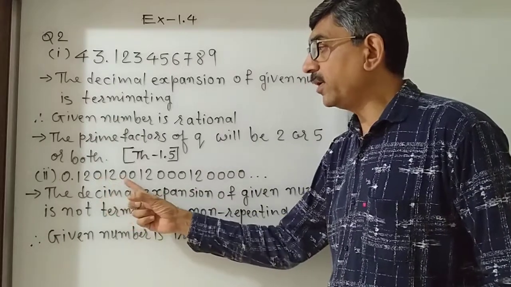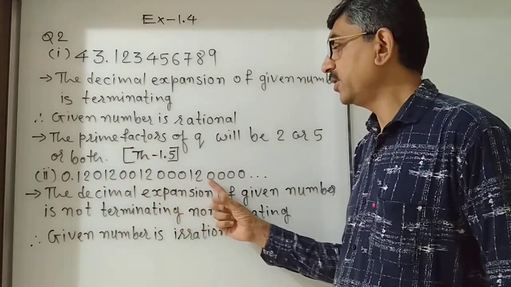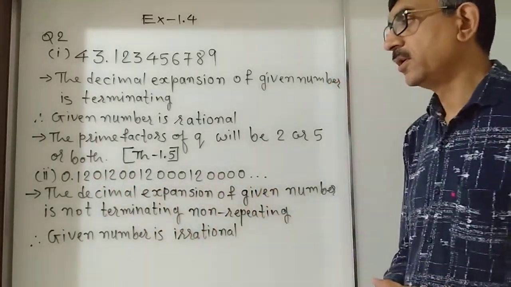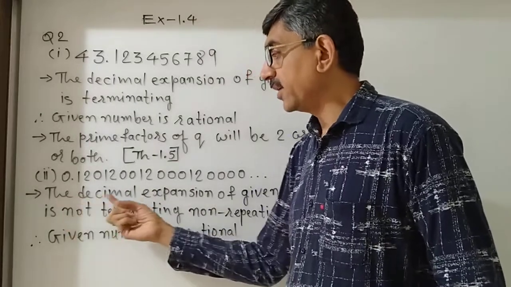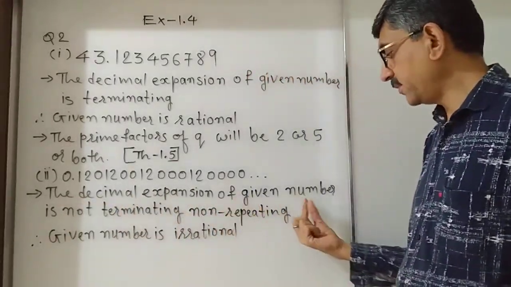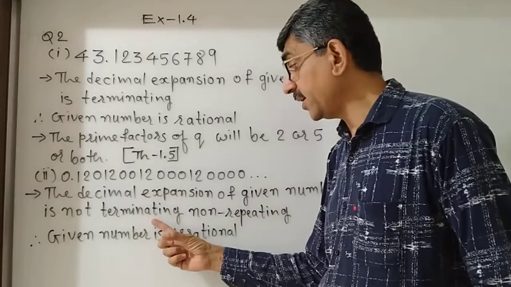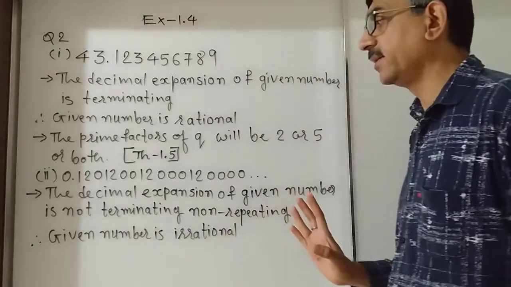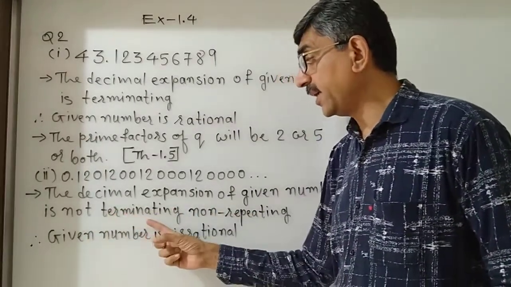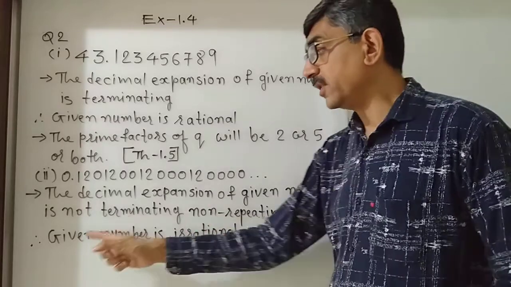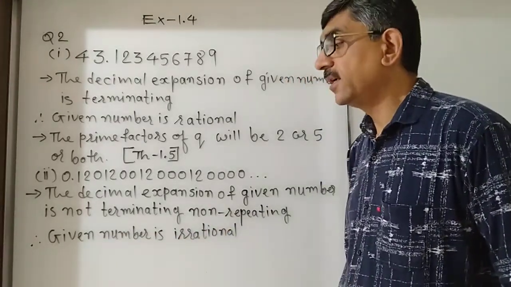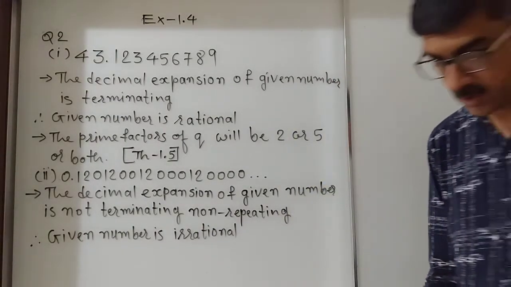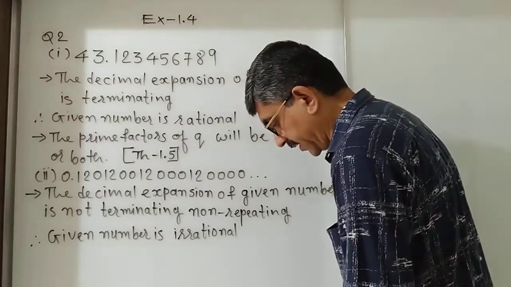Why? The number of 0s is not equal. Here 1, 0, 2, 0, 3, 0, 4, 0 and so on. So what reason can we write? The decimal expansion of the given number is non-terminating and non-repeating. Therefore, the given number is irrational. Okay? Let's do one more sum. One more sum is given.